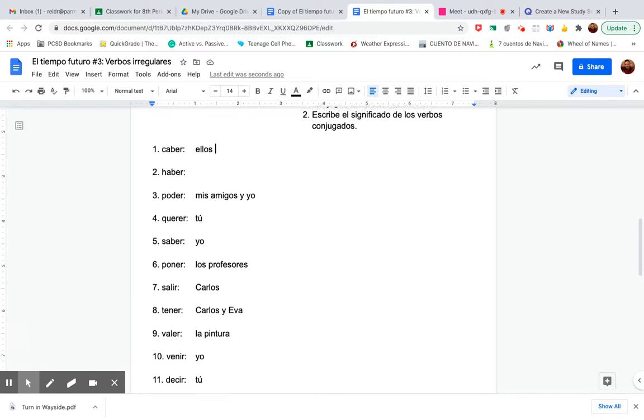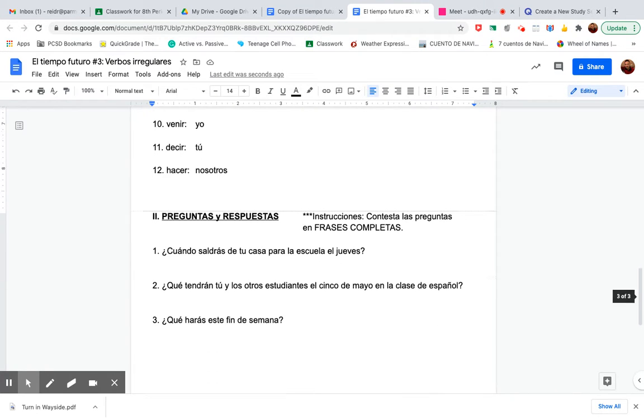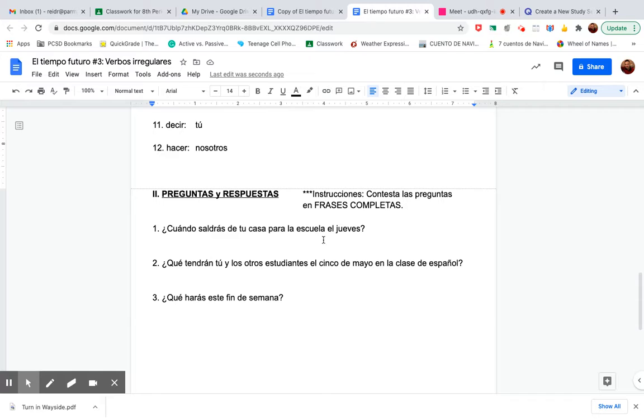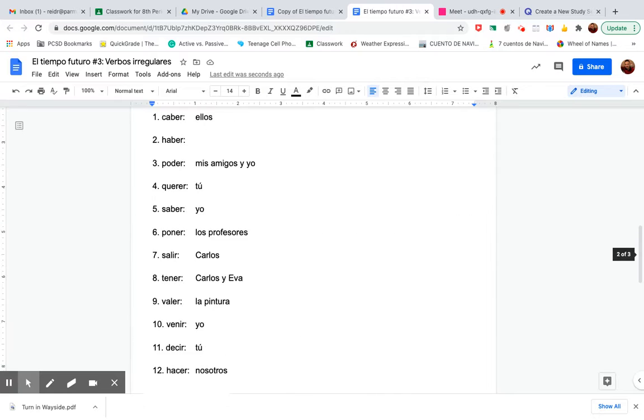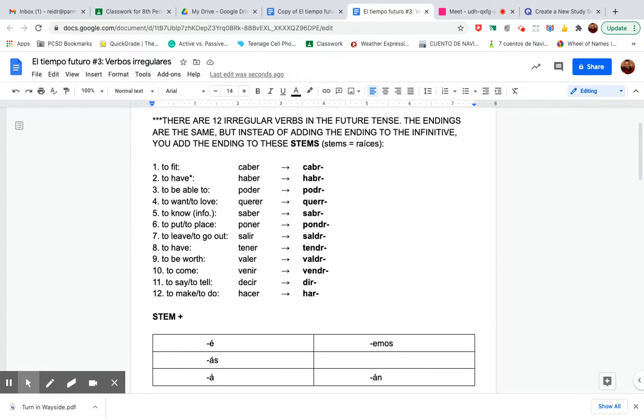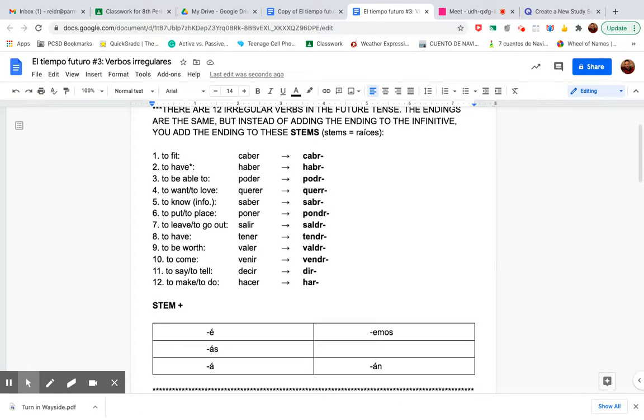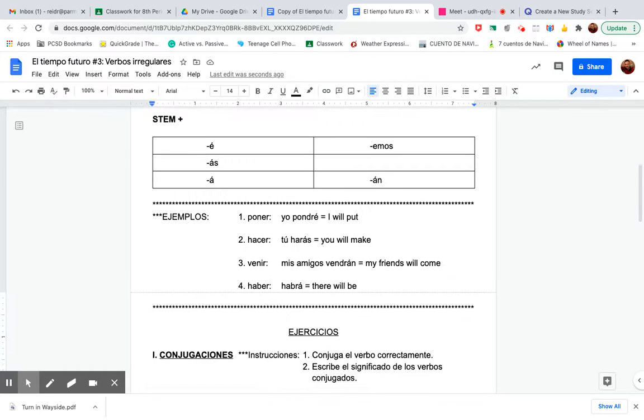Okay, so that's the conjugations part, and then there's another little section here with some questions and answers. Remember, you do not ever, ever, ever use Google Translate. Don't use SpanishDict.com. When you need to look things up, you use your dictionary. The only things you should be using on this section are your dictionary and this information up here. That's it. Shouldn't be looking up anything on the internet.